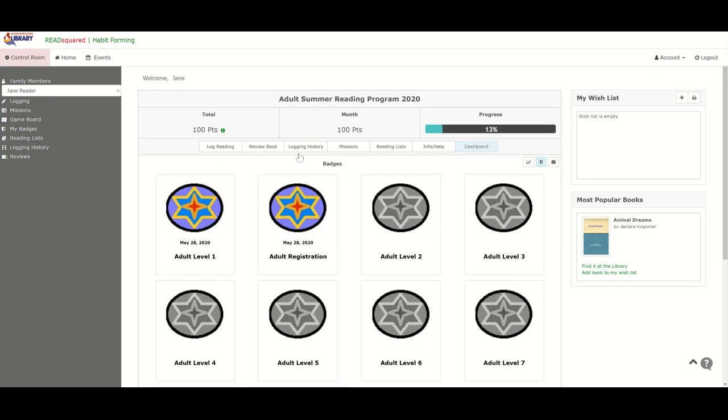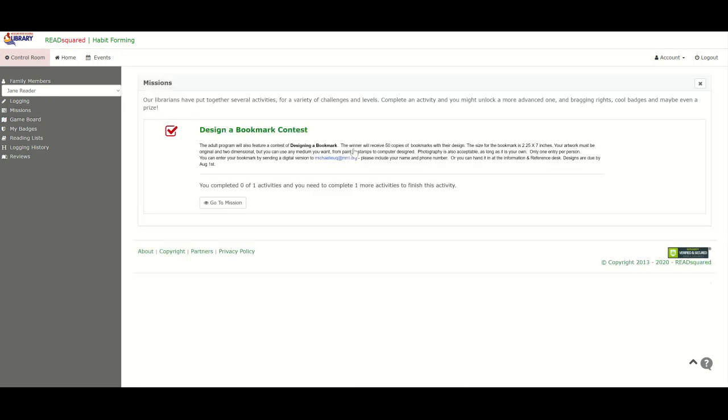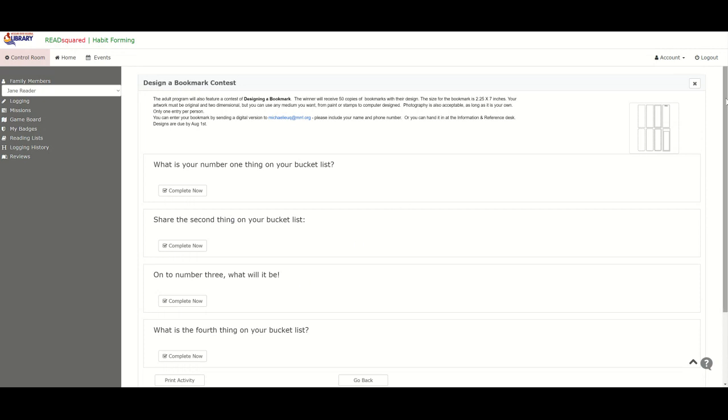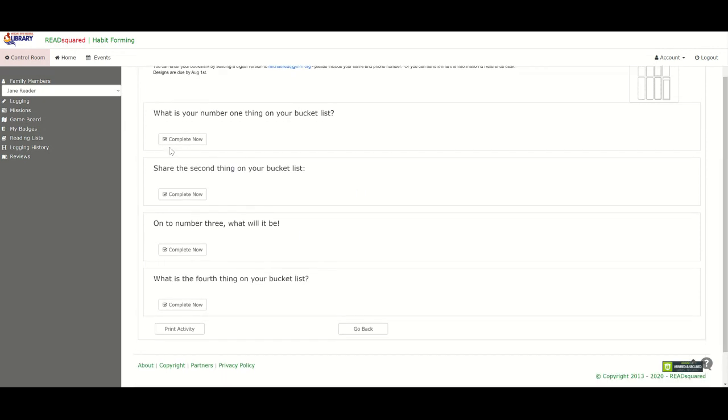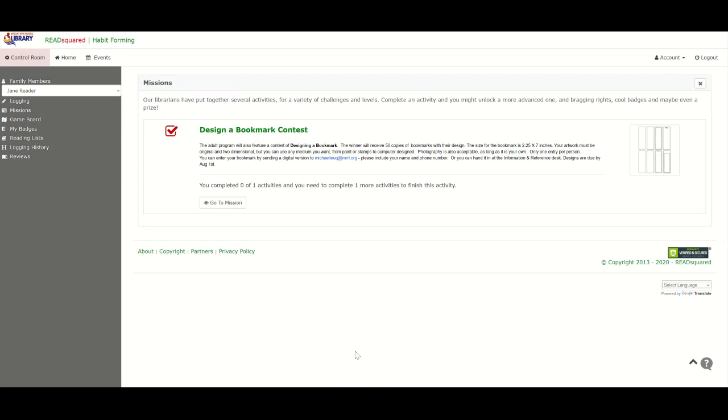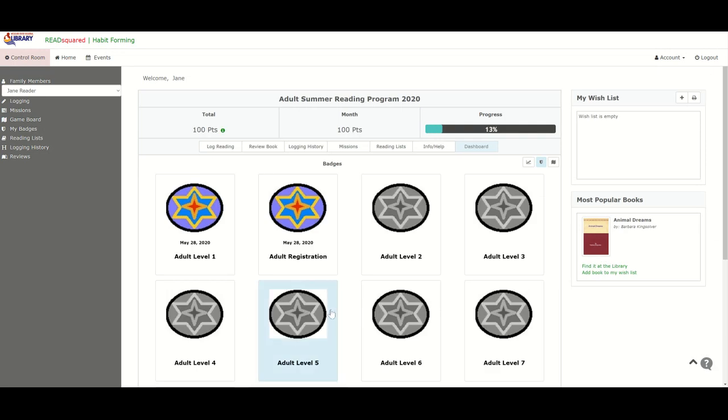In the case of the adult, let's go ahead and look at the adult mission, though. Right here, you can click on this, missions. Look, the adult program has a design a bookmark contest that Jane can do. Again, we can go to the mission if we want to, and you can complete these as you go down through and do each of these things. You can do the complete now on that. Let's go ahead and go back. Again, anytime you want to go back to the main page, we're going to hit home up here and go to Jane's main page. So that shows you a little bit of how you can run the program.